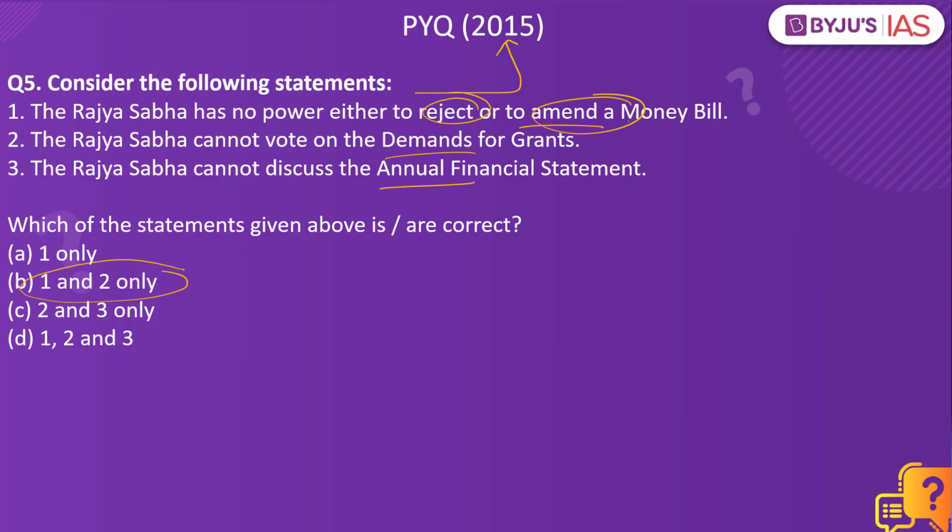The Rajya Sabha also cannot vote on the demands for grants, as this is a power given to the Lok Sabha, but the Rajya Sabha can discuss the annual financial statement. It can discuss, which is why the third option is wrong, and the answer to this would be 1 and 2 only.